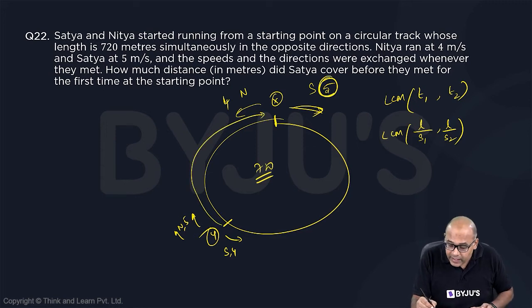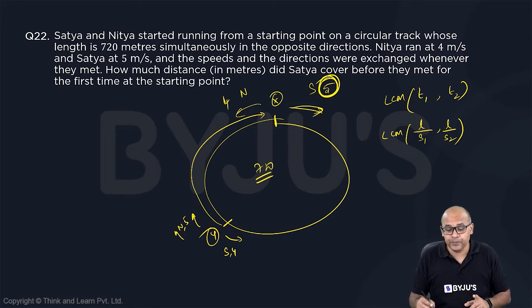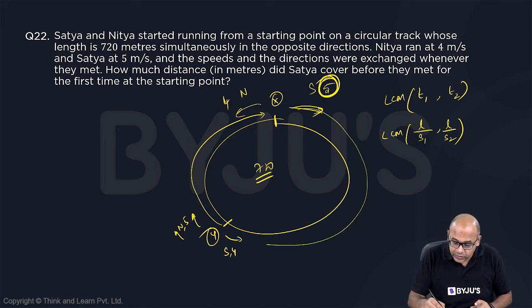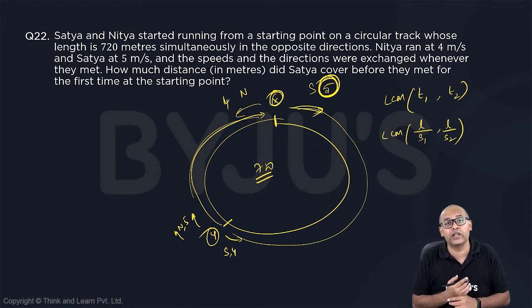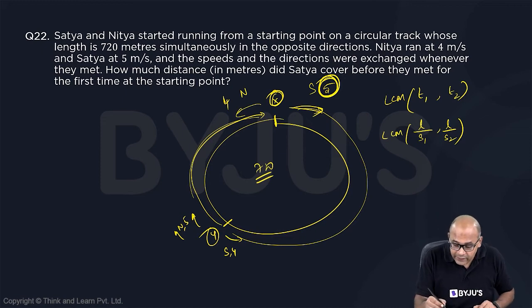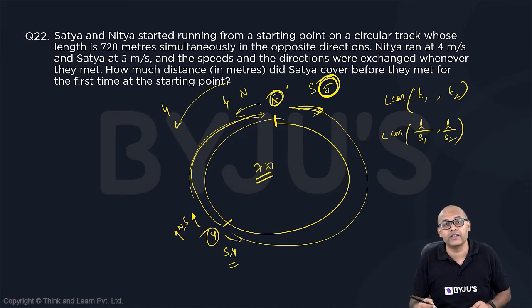Because the time taken by this person whose speed is 5 meters per second, if I say this person is continuously running, he will reach point X at the same time that Nitya will now reach X. Similarly, if I say there is a person running in the counterclockwise direction at a speed 4, he will reach this point X at the same time where Satya will go back and reach the point X.